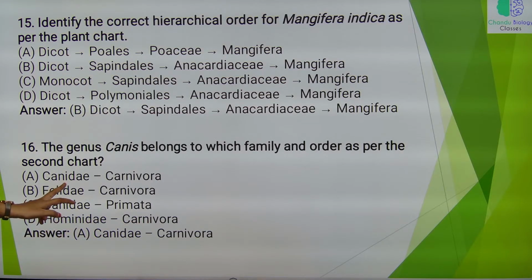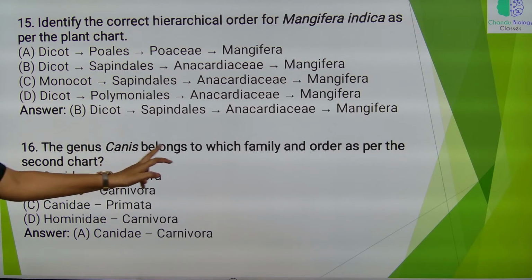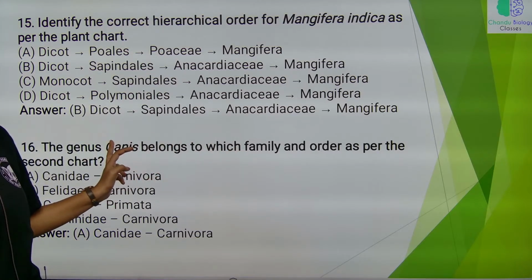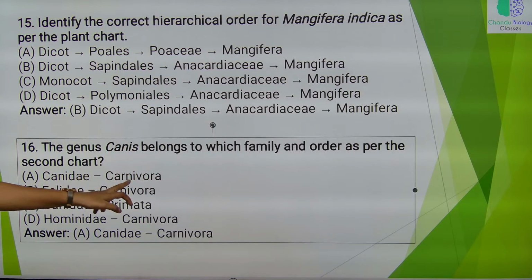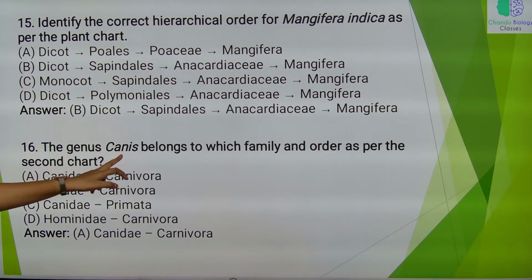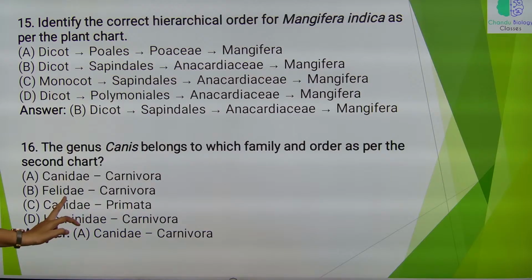So which option is correct? The genus Canis belongs to which family? Canis is asked, right? So we have to go with Canidae, Carnivora. If in the question Felis is asked, Felis belongs to which family? Felidae and order Carnivora. Okay. Next.